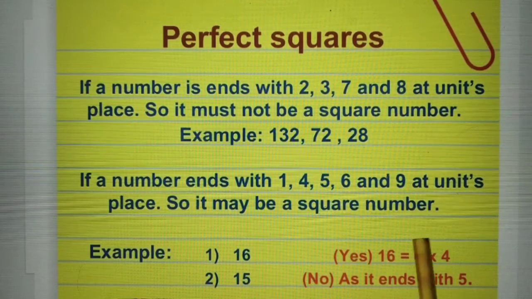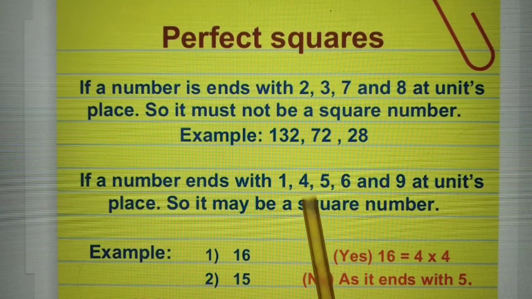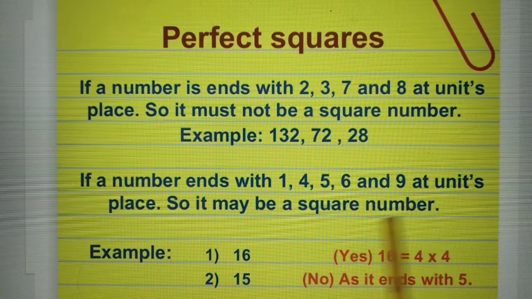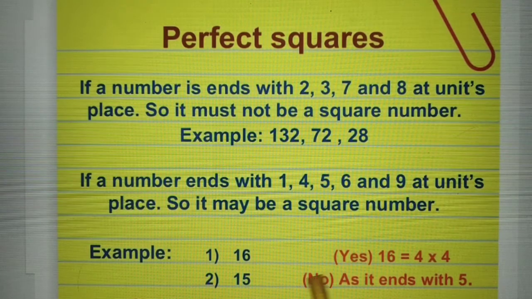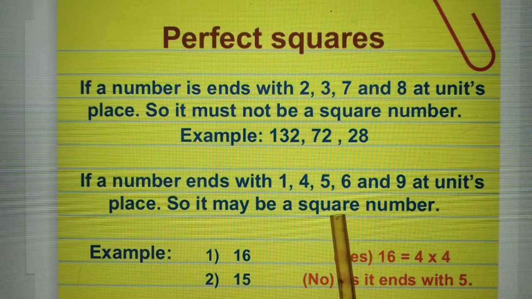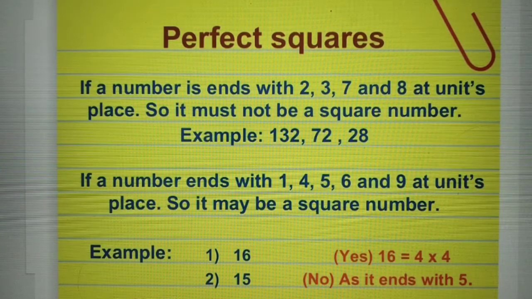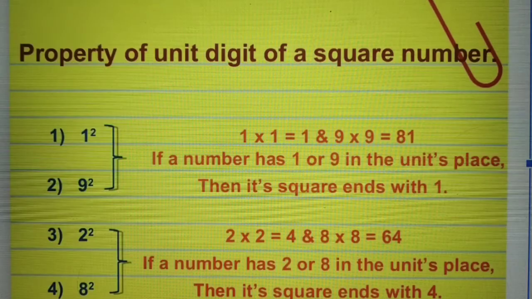So it is not certain that all numbers ending with 5 or 4 are perfect squares, but the chances are there. In this case, 15 is not a perfect square but 25 is. But a number ending with 2, 3, 7 or 8 never gives us a perfect square.